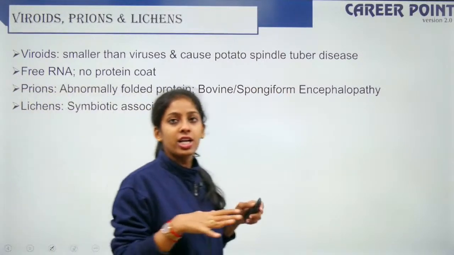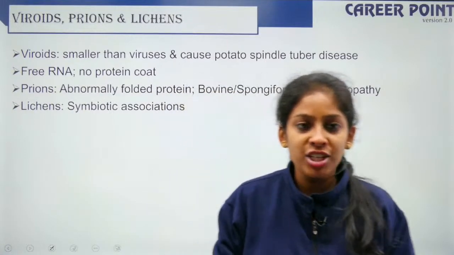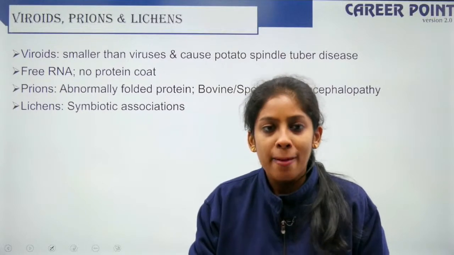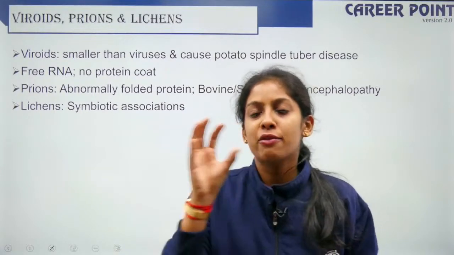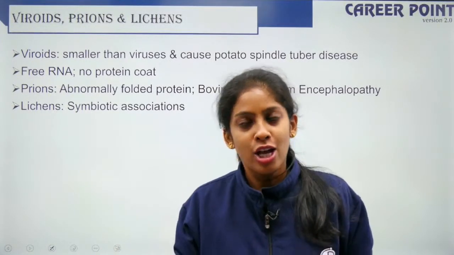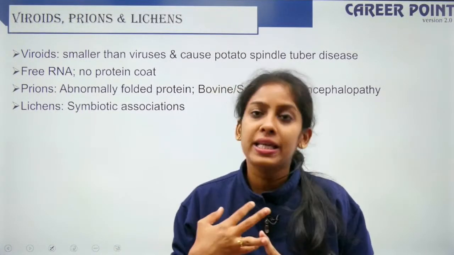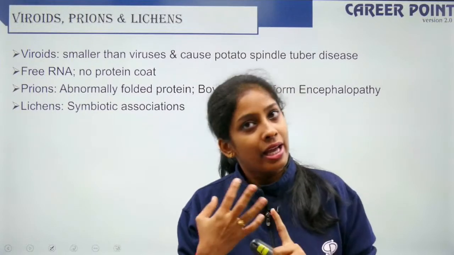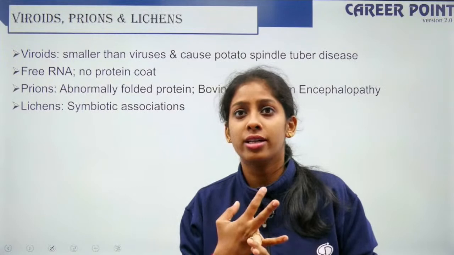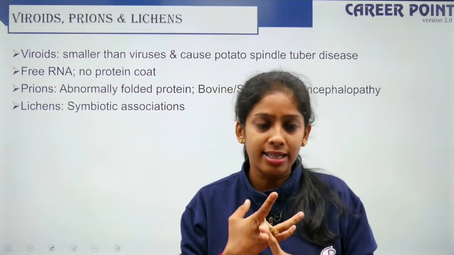The symbiotic association. Bacteriophage has double-stranded DNA. It can even have RNA. Bacteriophage is a virus infecting bacteria. So, it can be a DNA virus, it can be an RNA virus. It can be a single-stranded RNA, it can be a double-stranded RNA, or it can be a double-stranded DNA.